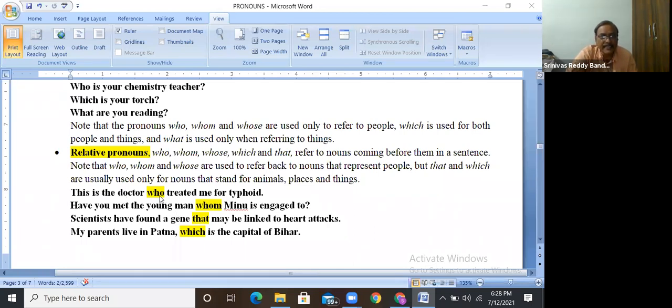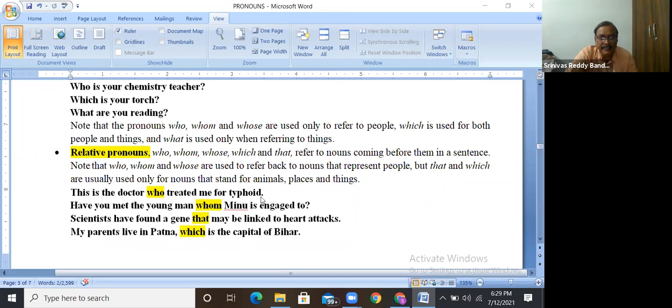Here who is the relative pronoun because it relates to its preceding word doctor. Have you met the young man whom Minu is engaged to? This whom represents its preceding noun, that is young man. That's why these are called relative pronouns.